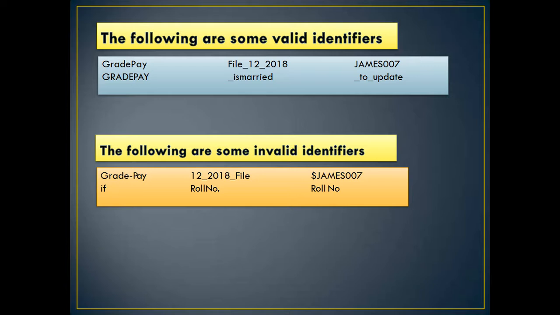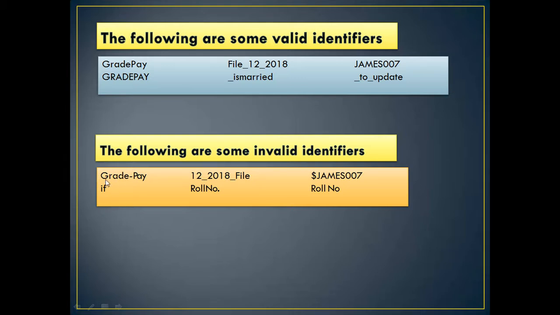It is invalid because hyphen is a special character which is not allowed. 12_2018_file is wrong because your identifier is starting with a digit 1. Similarly, $James007, here dollar is a special character which is not allowed.